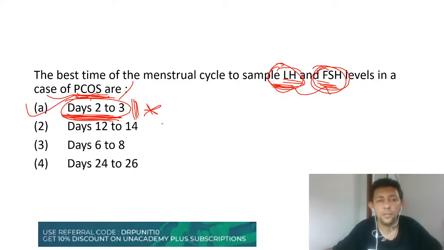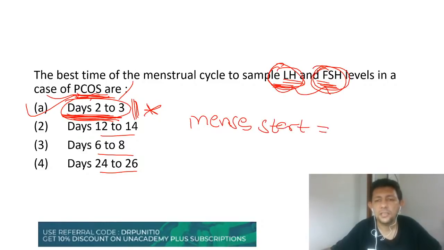Day 3 of the cycle means which day of the cycle? Day 2, day 3, day 14, 16, 18, all these are the options. Day 2 to day 3 is the answer. And remember, the day the menses start is considered as day 1. Please keep that point in mind.